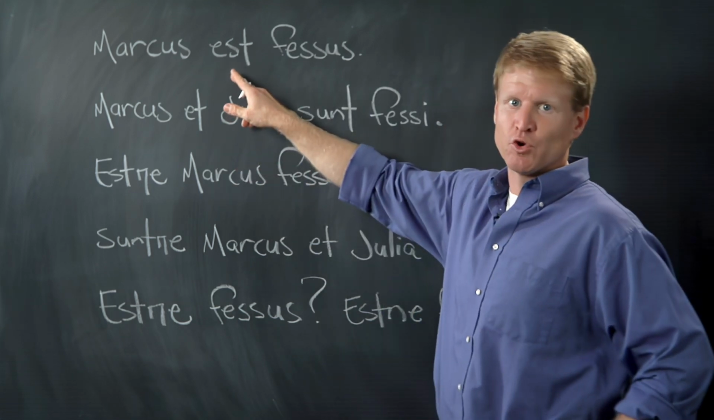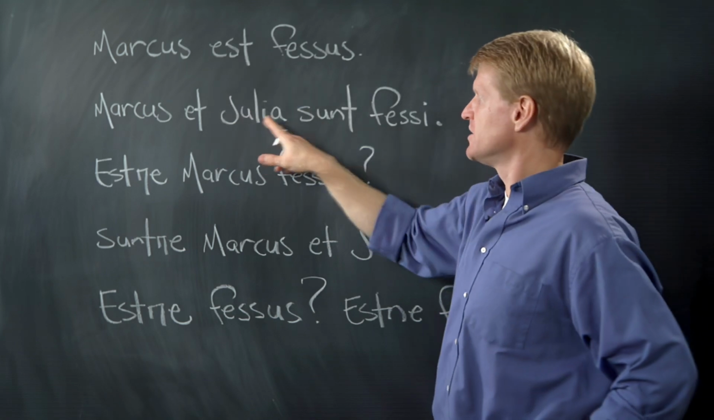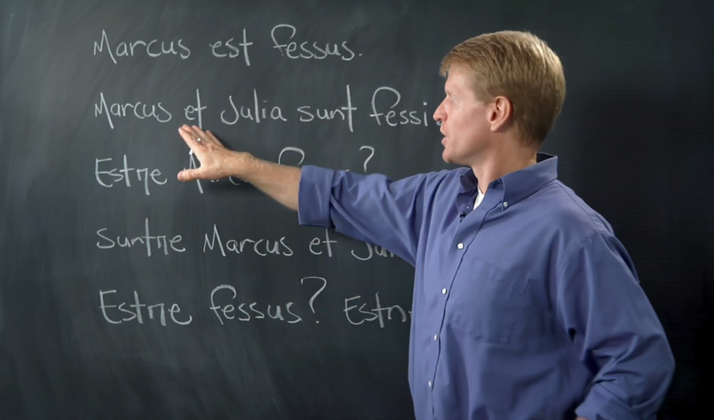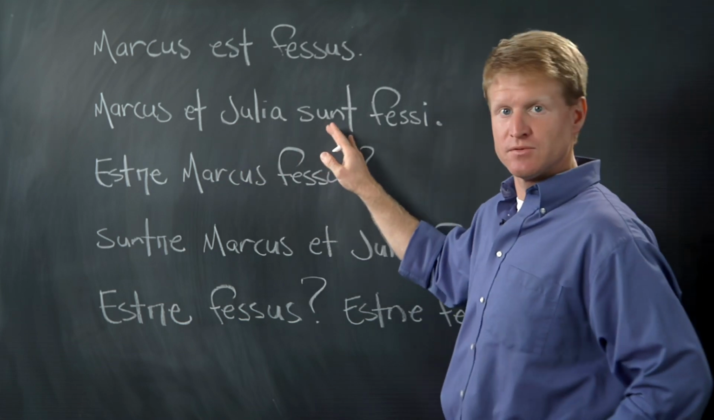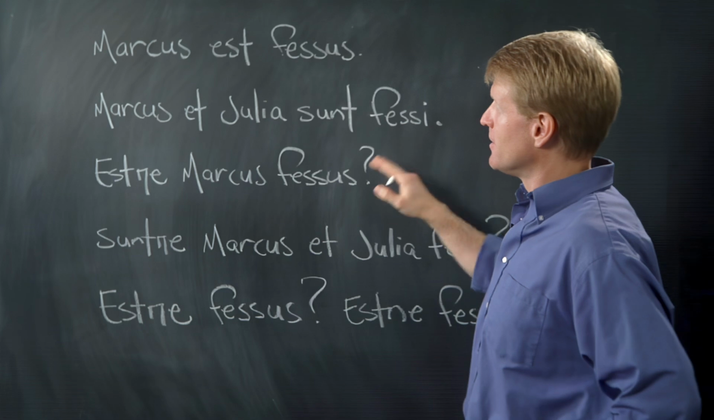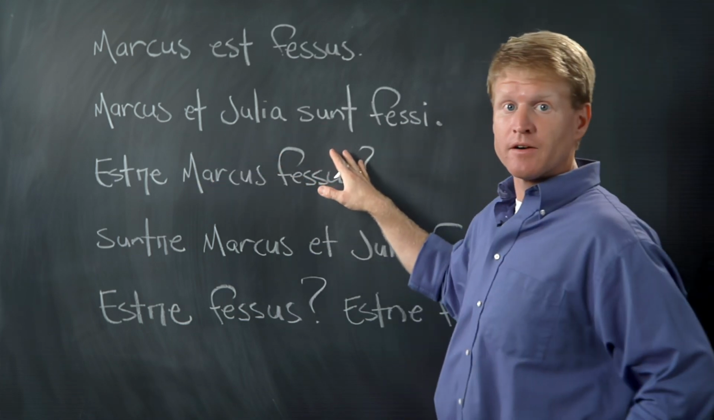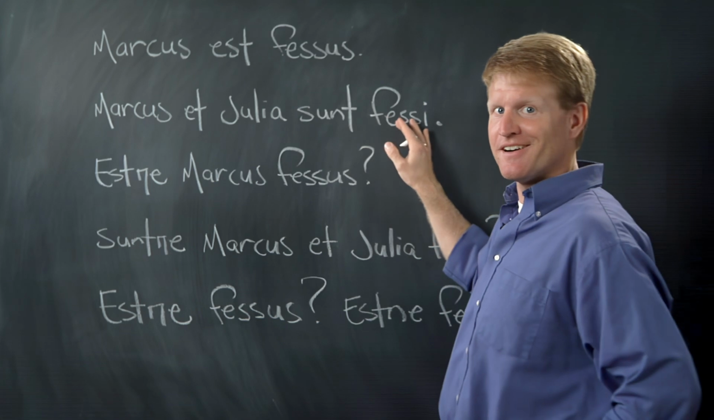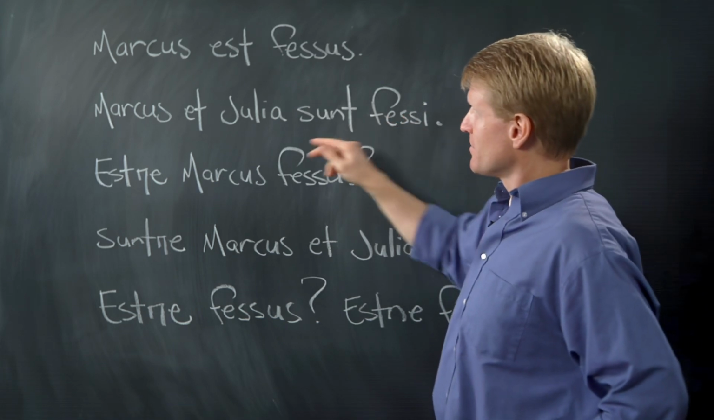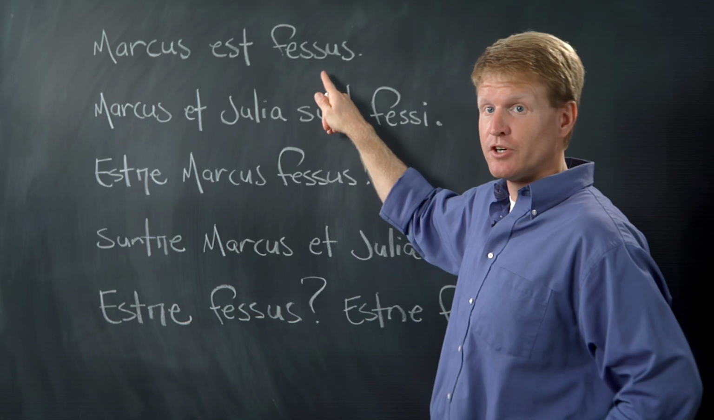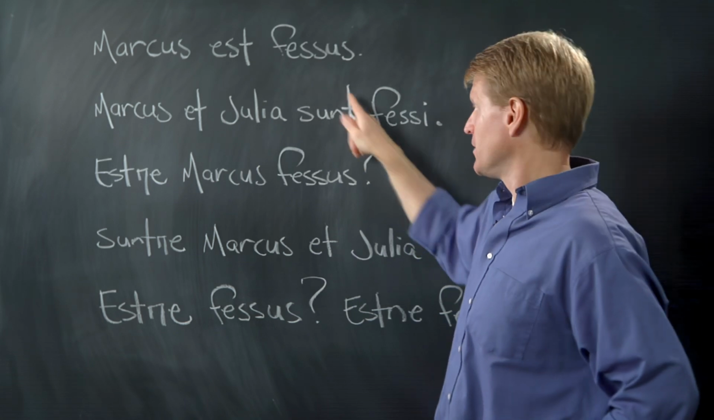We can't say est anymore. We can't say Marcus and Julia is tired, because that sounds terrible. Marcus and Julia sunt, we have to say. Sunt fessi. Now, this means are. Okay, so Marcus and Julia are tired. Now, since we're talking about more than one person, we also have to change fessus, which is a singular adjective, and we have to make it plural.